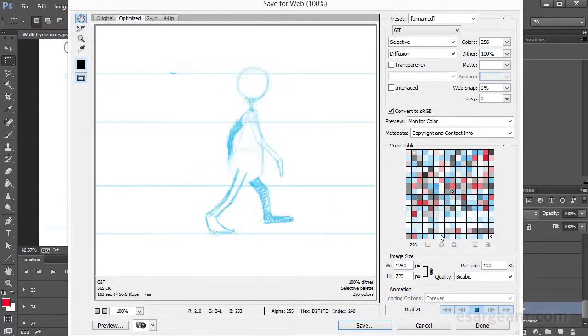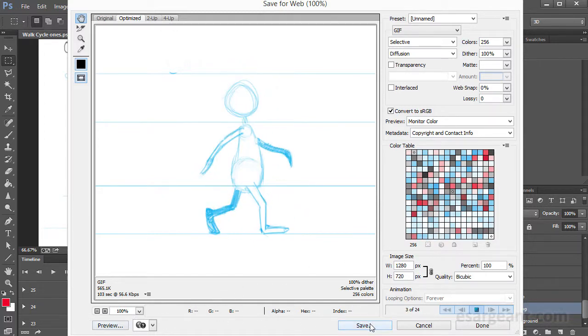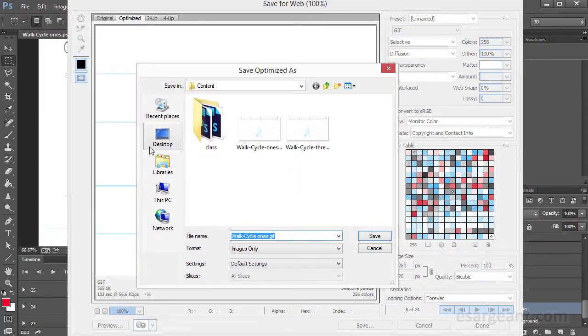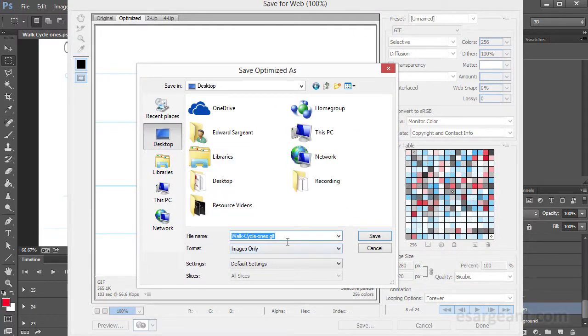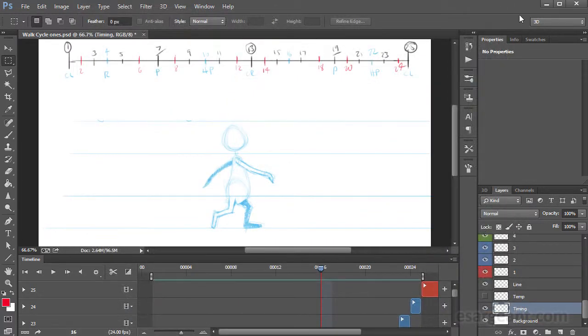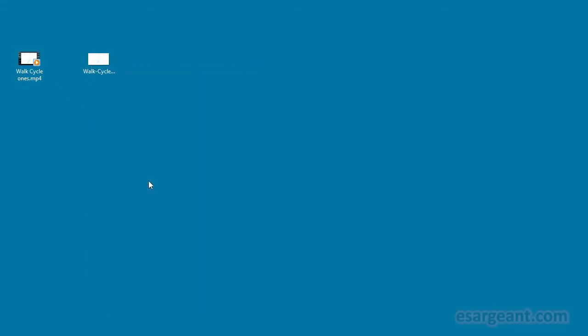At this point then, I'm ready to actually save this out. You could do a preview here if you wanted to, but I'm just going to click on Save, and I'll put this on my desktop again, walk cycle ones, and save that as a GIF. And if we come back to our desktop, we can see that we've got that GIF file here, and if we look at the file size, it's actually roughly the same size, in fact a little bigger than the video file. So not much difference there really.